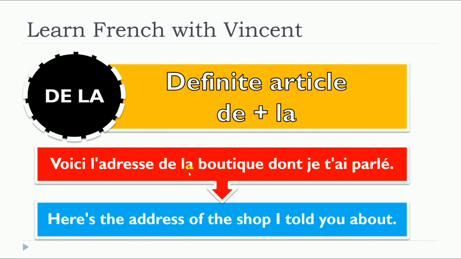So in this situation, it's clearly the definite article combined with the preposition. And it's not the partitive that we had previously. They look the same, but still they're totally different in that case. So remember that de la can be a partitive, but it can also be this definite article, la, combined with the preposition de.